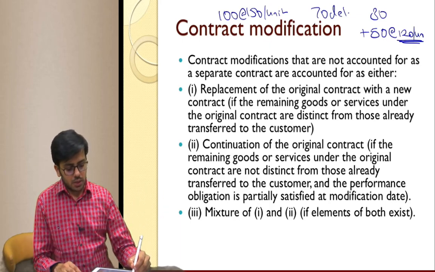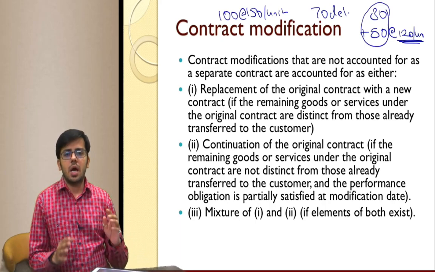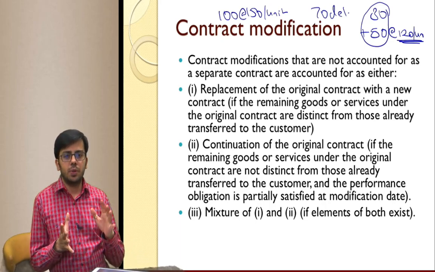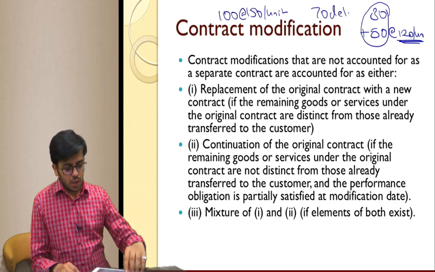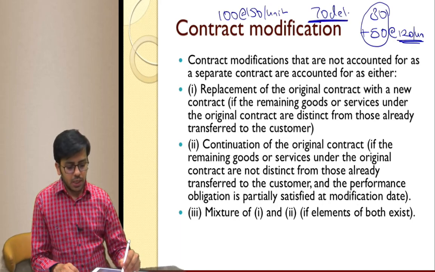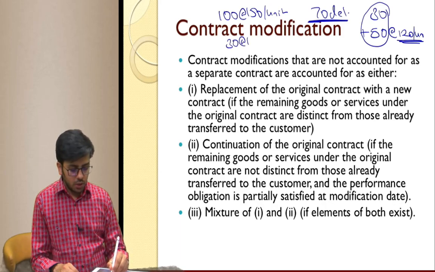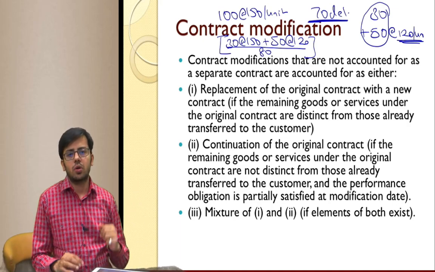In that case, how are they accounted? They are accounted considering these to be distinct goods. Yes, they are distinct. How will we account for them? We will consider the old contract is terminated with delivery of 70 units. Now these 30 units at 150 plus 50 units at 120, divided by the total 80 units, is considered to be the price for this contract.